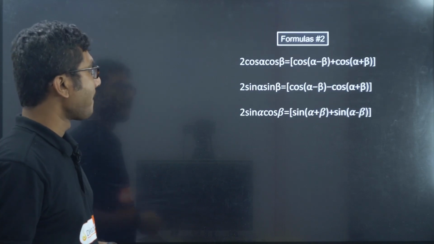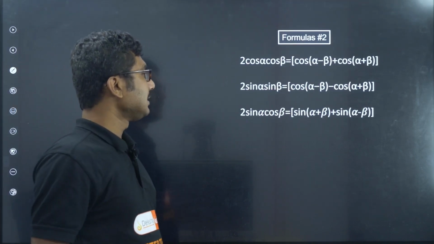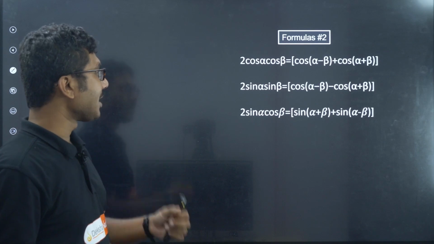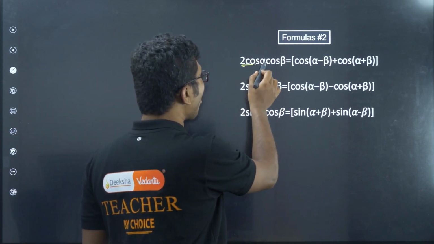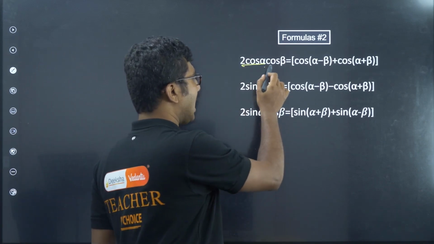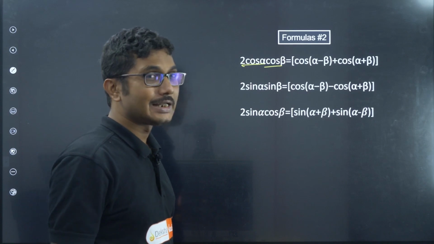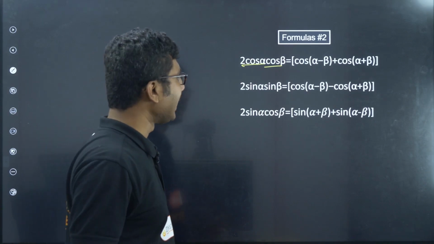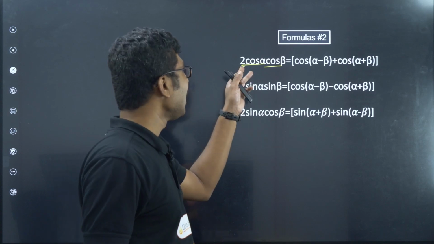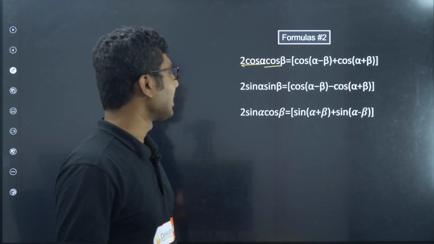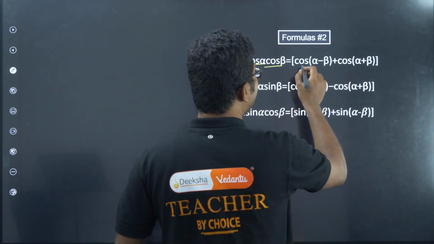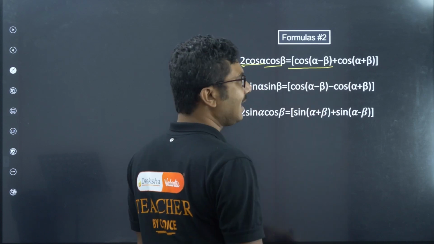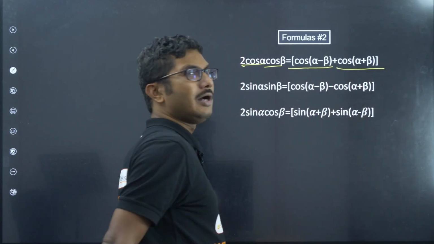Now a few more formulas. It is also very handy sometimes if you see 2 cos alpha cos beta. 2 sin theta cos theta, that is 2 into sin theta into cos theta, is sin 2 theta. But if it is not like that, if it is 2 cos alpha cos beta, then we can write that as cos alpha minus beta plus cos alpha plus beta.